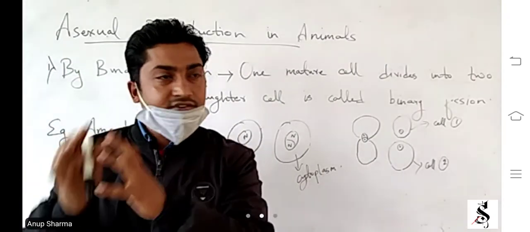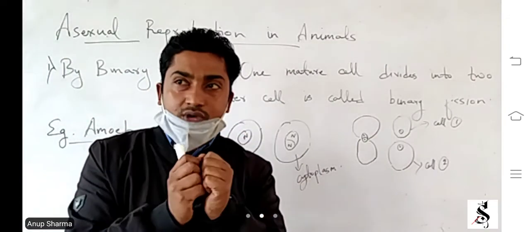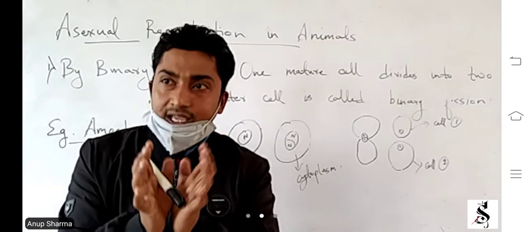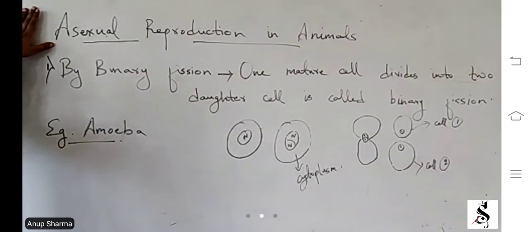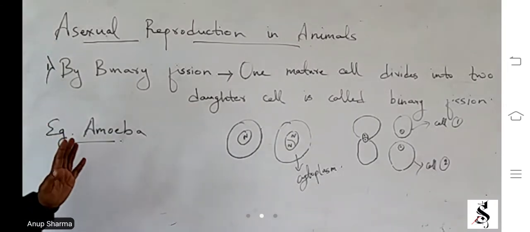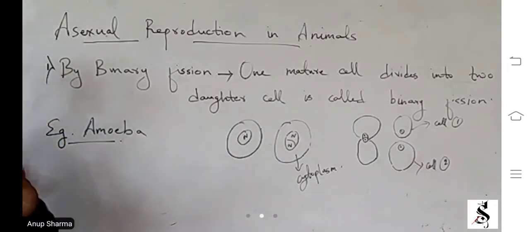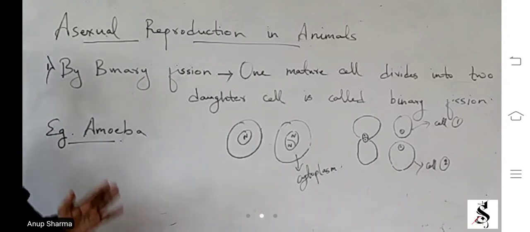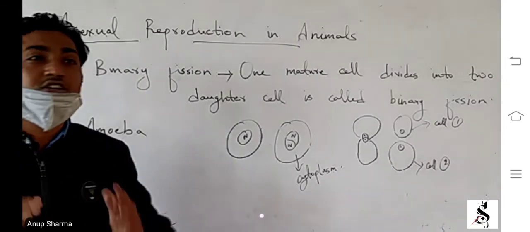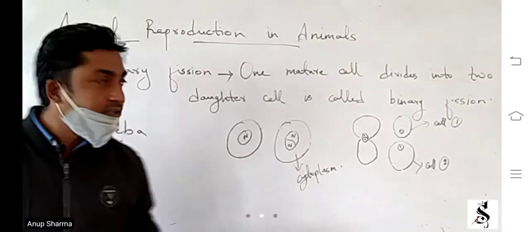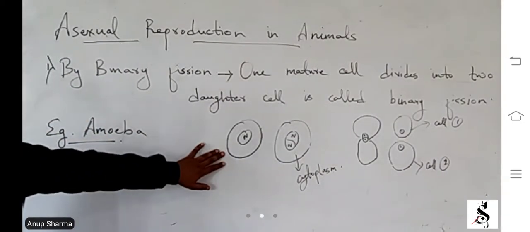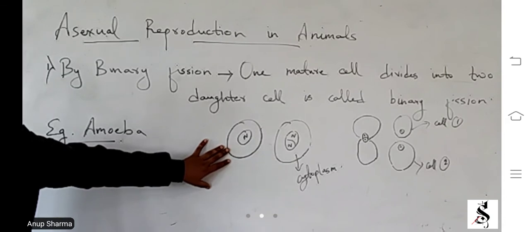After that male gametes and female gametes fuse together to form zygote, embryo. But in asexual reproduction, male and female are not there. In amoeba, there is no male, no female. But how does it grow? It needs dividing. Suppose this is an amoeba.